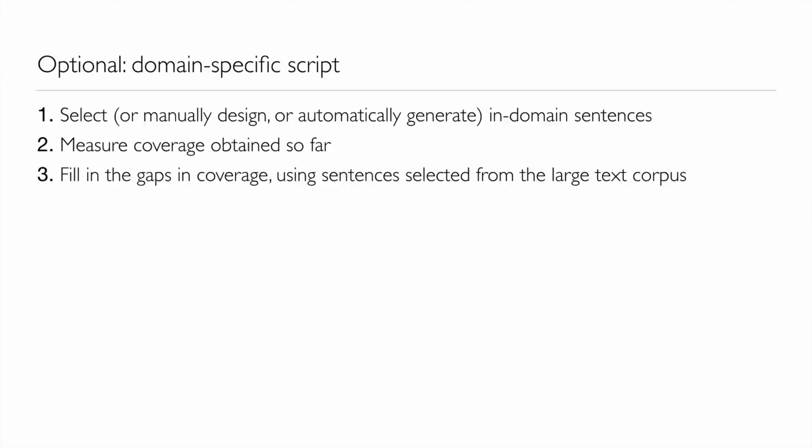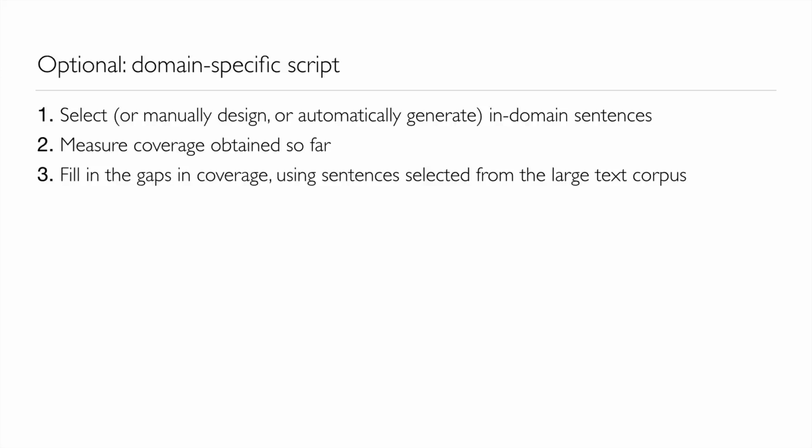Another thing we might do is try and include some domain-specific material for one or more domains. This is to make sure we have particularly good coverage in these smaller domains, so our voice will perform particularly well on these domains. And these might be decided by, for example, the particular product that our synthesizer is going into. If we just selected a script of strictly in-domain sentences, we'd expect very good performance in that domain, but we might be missing a lot of units that we need for more general purpose synthesis.